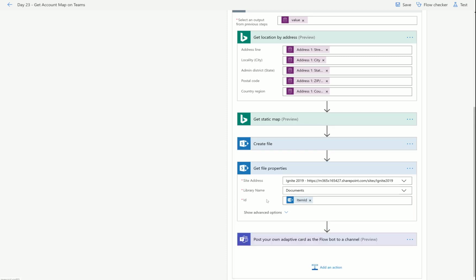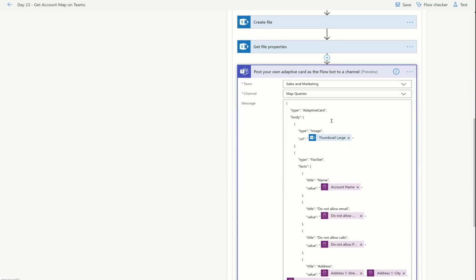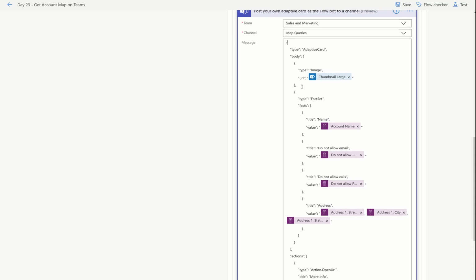I also have the need to get the thumbnail, which I said is my target for SharePoint. So I get file properties, passing the item ID from the create file, and now I can get the thumbnail. And now I'm ready to post my card. And you'll get this flow, so you'll have the code that I used. I basically just did a simple adaptive card that just shows an image and a few facts about that image. And I chose specific facts, and you can download the flow and look at them.